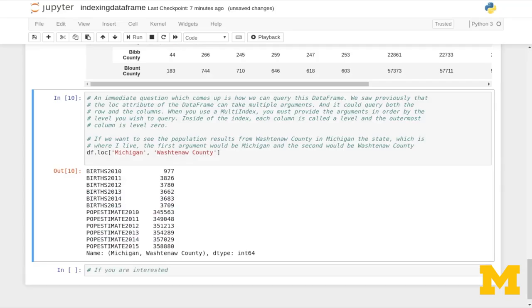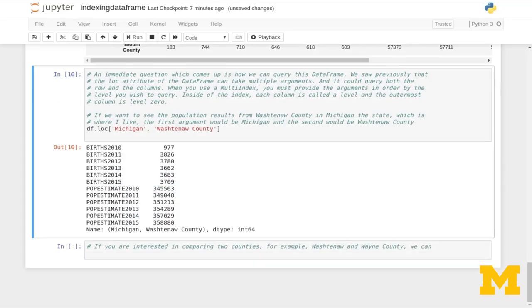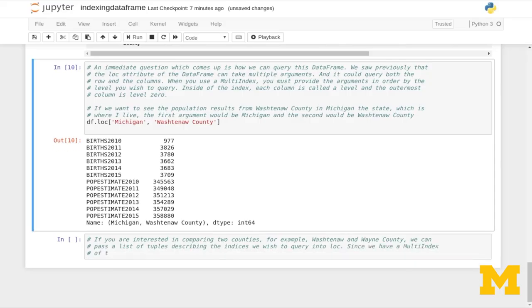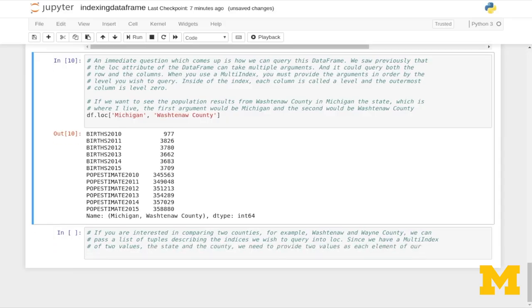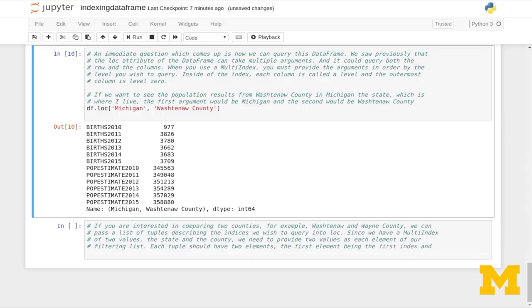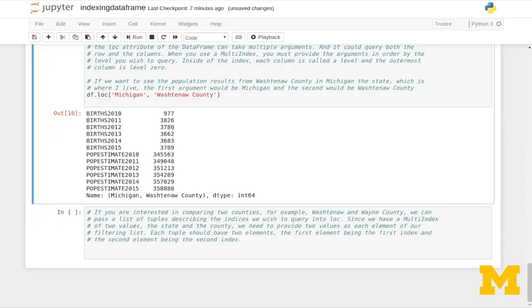If you're interested in comparing two counties, for example, Washtenaw and Wayne County, we can pass a list of tuples describing the indices that we wish to query into the loc attribute. Since we have a multi-index of two values, the state and the county, we need to provide two values as each element of our filtering list. Each tuple should have two elements, the first element being the first index and the second element being the second index.